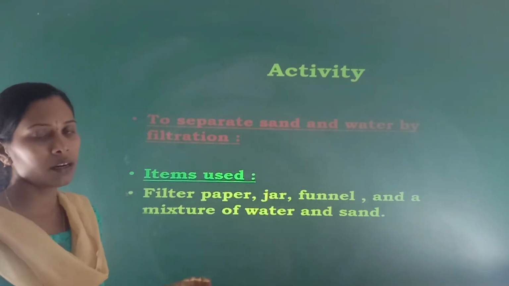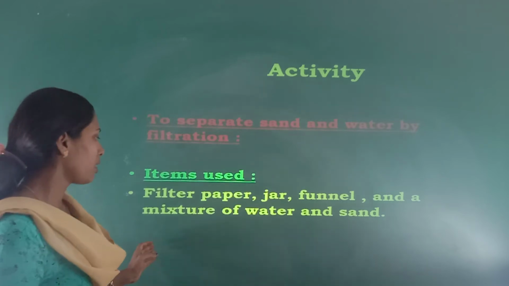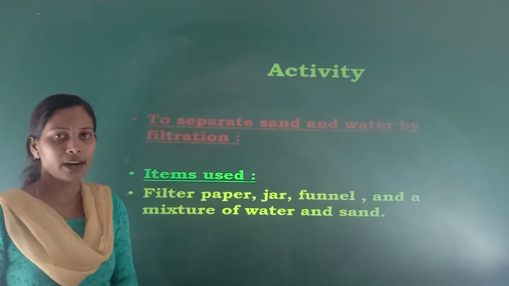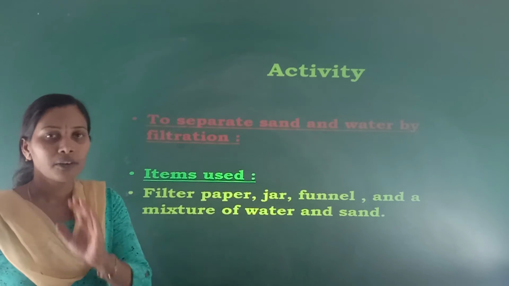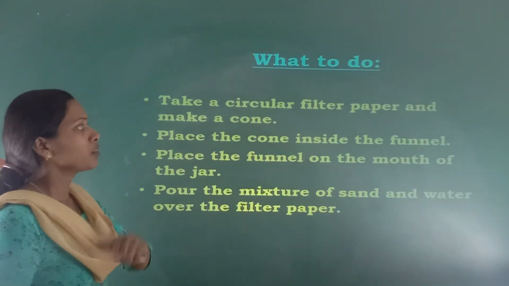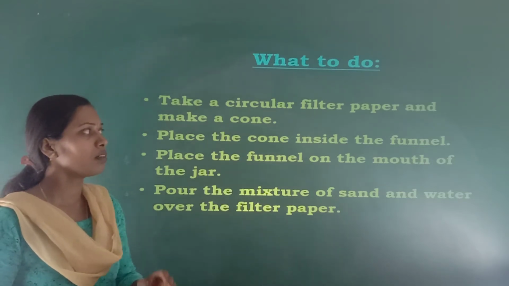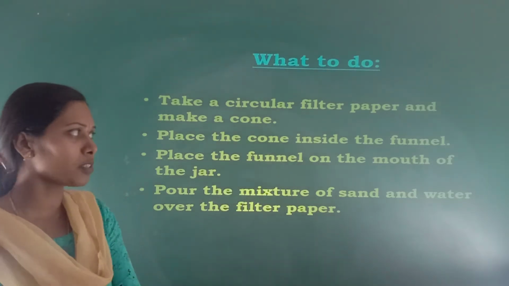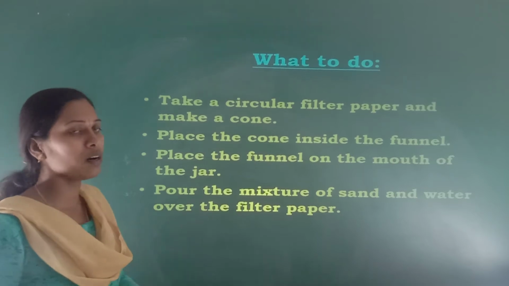Like filter paper, jar, funnel and a mixture of water and sand. These are the things needed for the filtration. Then afterwards, what we have to do? We have to take a circular filter paper and we have to make a cone.